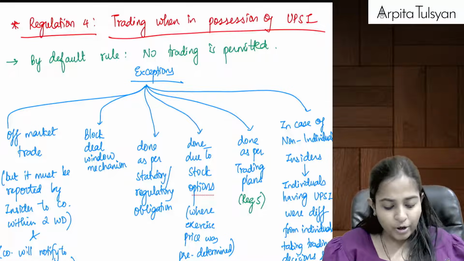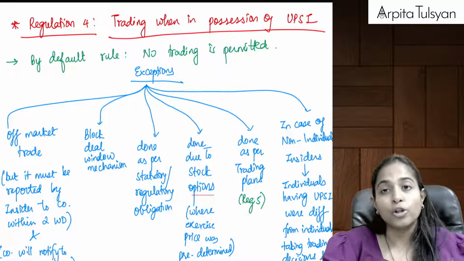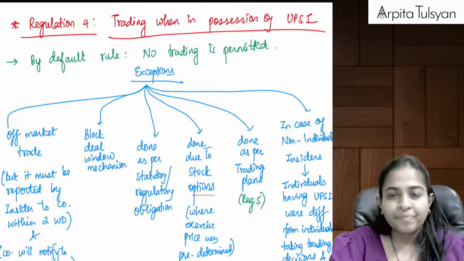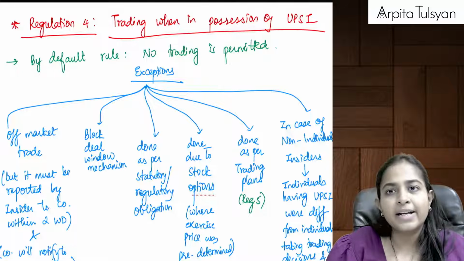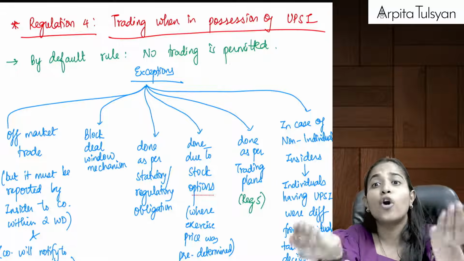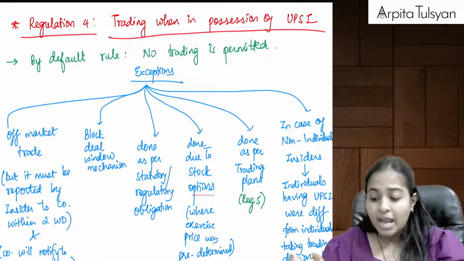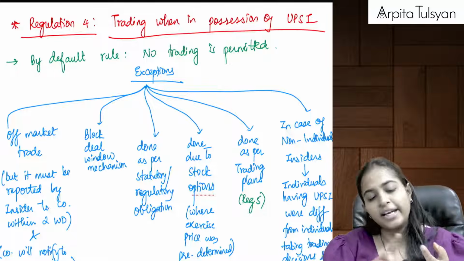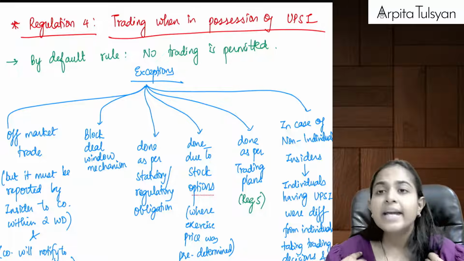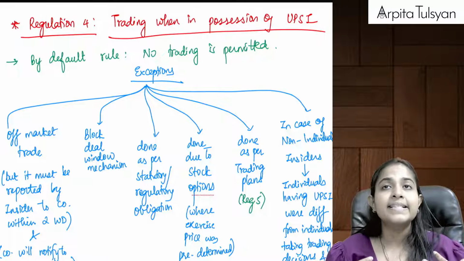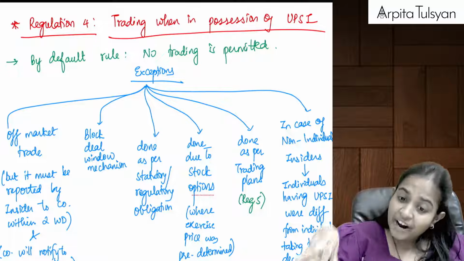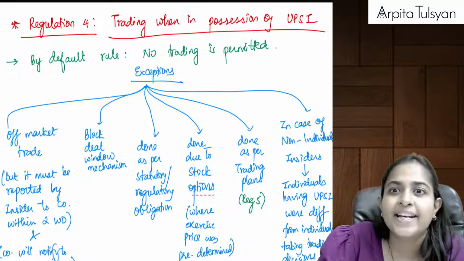Okay, now going on to the next regulation. Next regulation is also important. Next regulation is your regulation number 4. Now, see, in the previous regulation, they were just talking about communication of the information, sharing of the information, or procuring of UPSI, etc. Now, let's say I did not communicate, I did not procure, everything is okay, but I am having UPSI. If I am having UPSI, then can I say I become an insider? Right? Now, if I am an insider, can I do trading in securities?